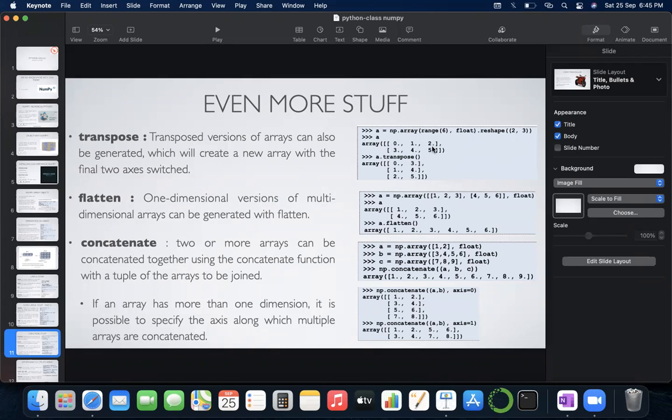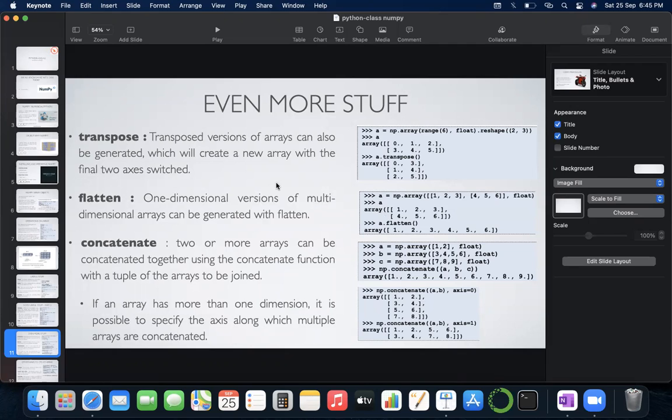See here 0, 1, 2 became rows, and this row became column and this column became row. So this is what transpose does.